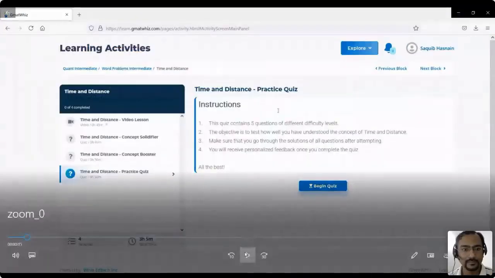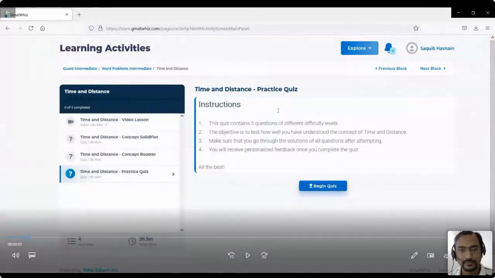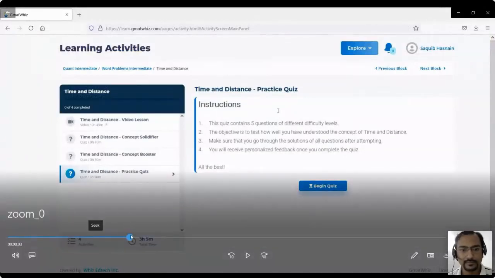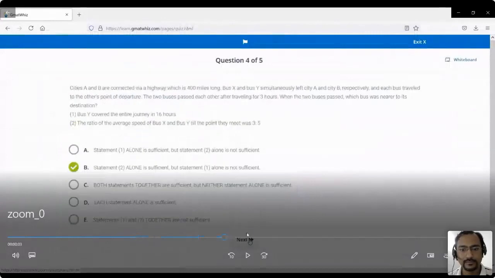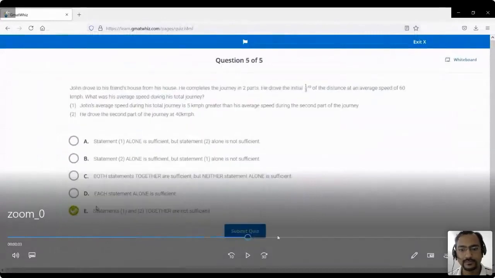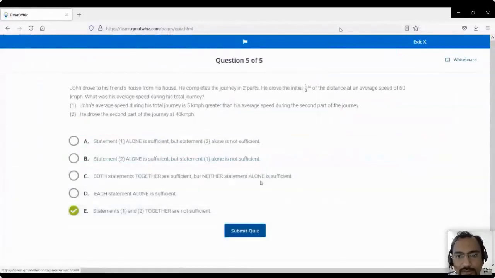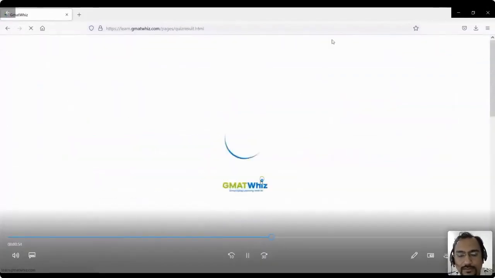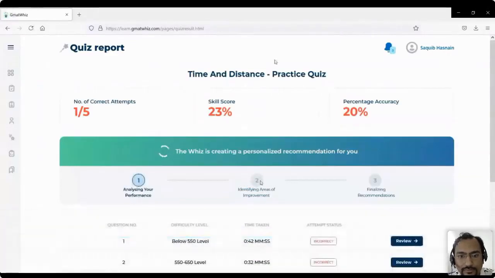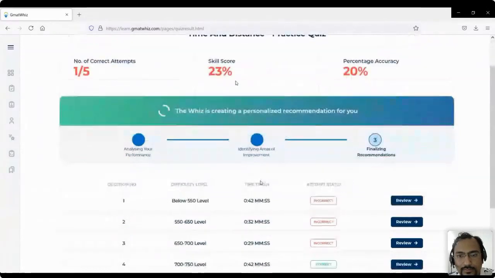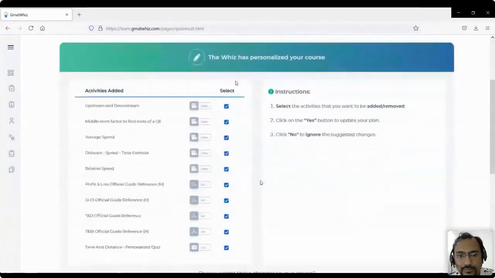One that you can see 4 activities here, and this is a time and distance quiz. Okay, so let's see what happens when you complete this time and distance quiz after taking it. Okay, yeah. Let's play from here. So obviously on submitting the quiz, the Wiz will personalize a plan of action for you. And if you notice, an important thing here, Piyush, we can just pause this at this point.